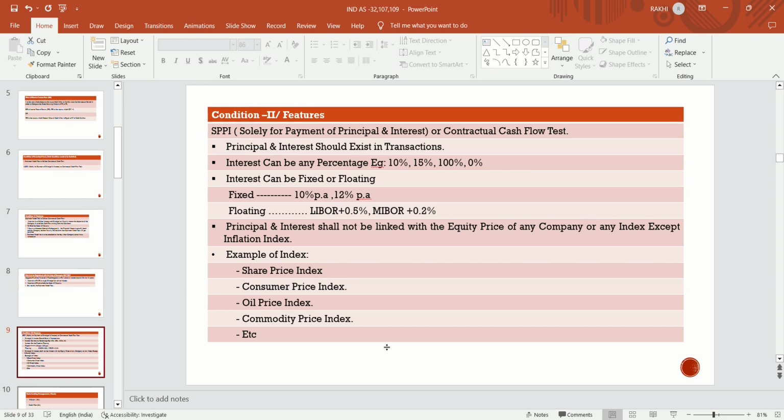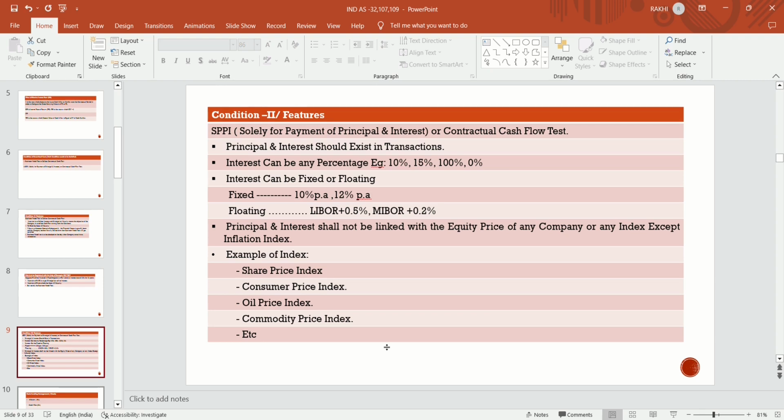So principal and interest should exist in the transaction. Interest can be any percentage, and 0% is also a rate of interest. Interest can be fixed or floating. Principal and interest shall not be linked with the equity price of any company or any index, like share price index, consumer price index, oil price index, commodity index, etc. Except the inflation index: if it is linked with the inflation index, then it satisfies the SPPI test.